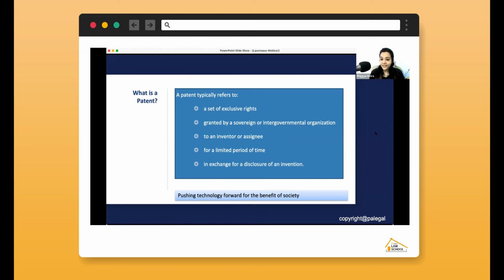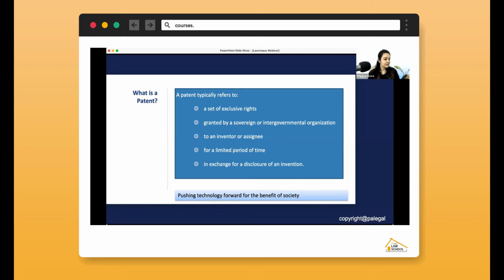So what is a patent? Patent is a set of exclusive right. First, I'll read out the definition and then I'll explain each point so that it's clear to all of us. So patent is a set of exclusive right granted by a sovereign or an intergovernmental organization to an inventor or an assignee for a limited period of time in exchange for disclosure of an invention.